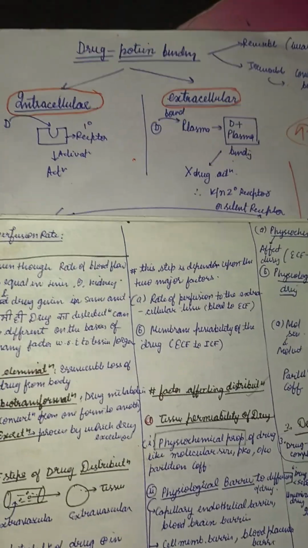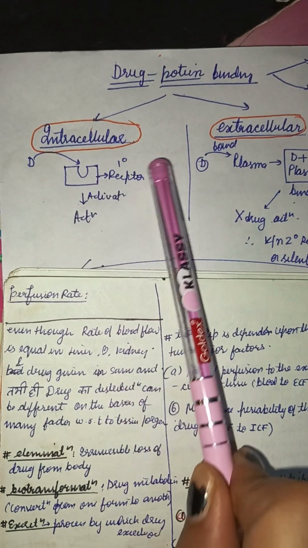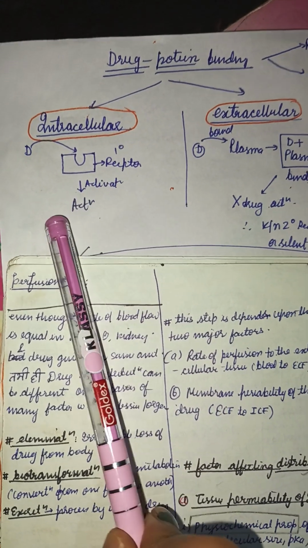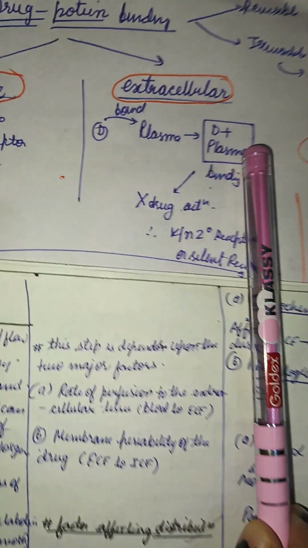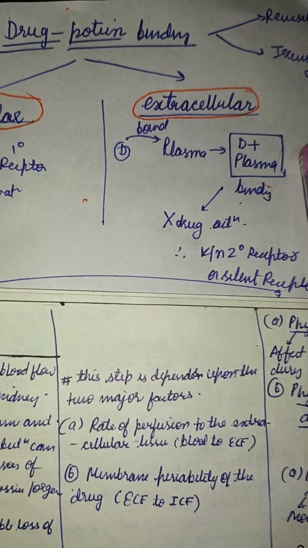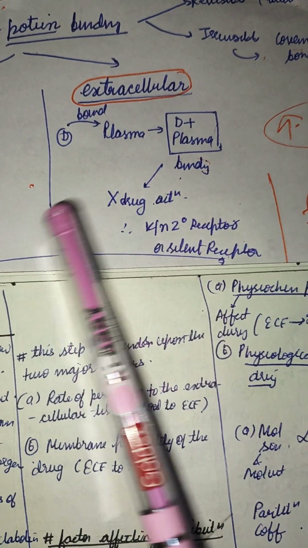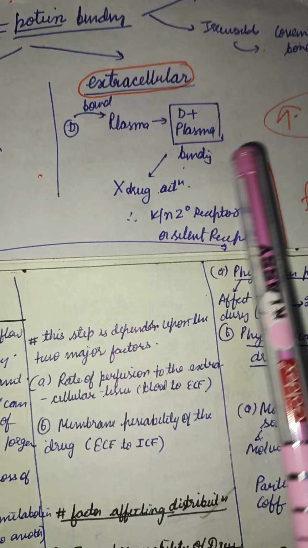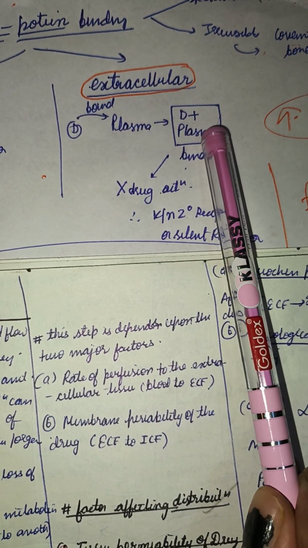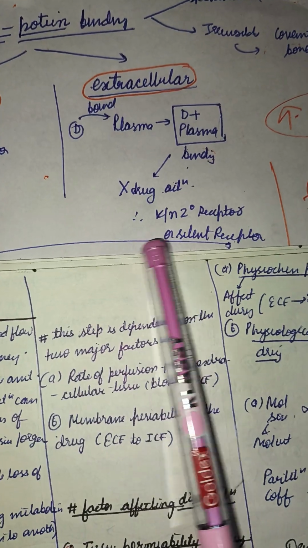We'll study about drug protein binding. Binding can be intracellular or extracellular. In intracellular binding, the drug binds to the receptor, activation of the receptor occurs, and a therapeutic response is shown. But in extracellular binding, the drug binds to the plasma protein and a complex forms, and the drug isn't able to be released. The plasma acts as a secondary receptor, also called a silent receptor, because a response is not shown.